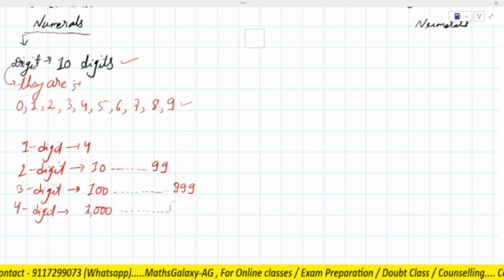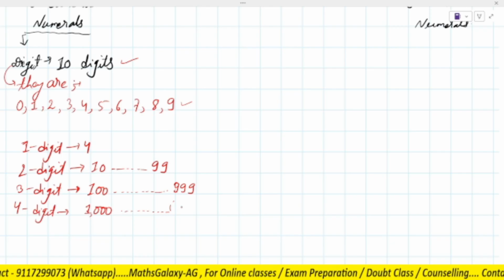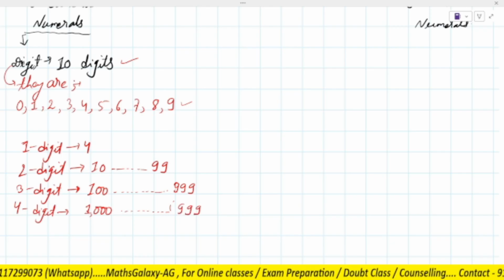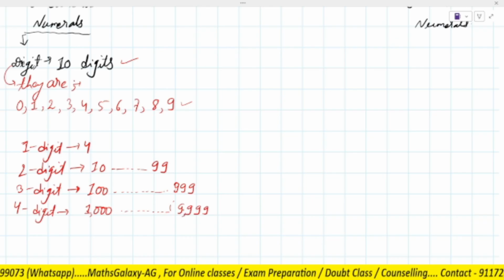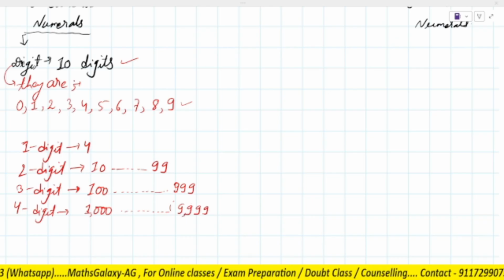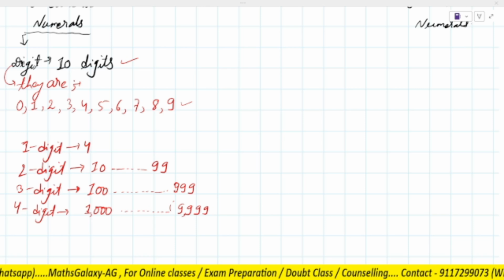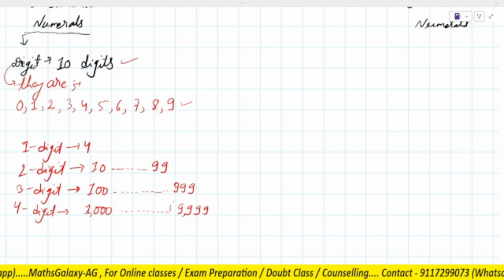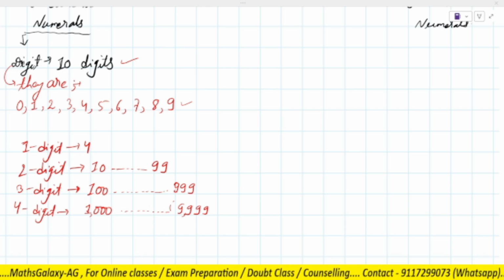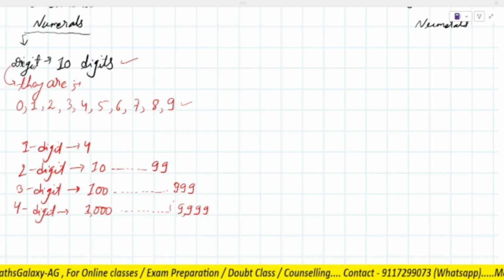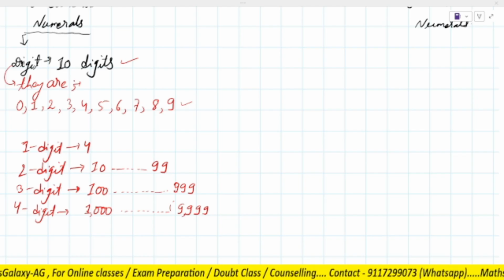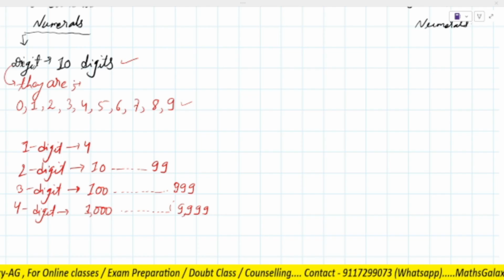Very good. So mainly I want to explain that any number which you see, either a one digit, two digit, three digit, four digit number,